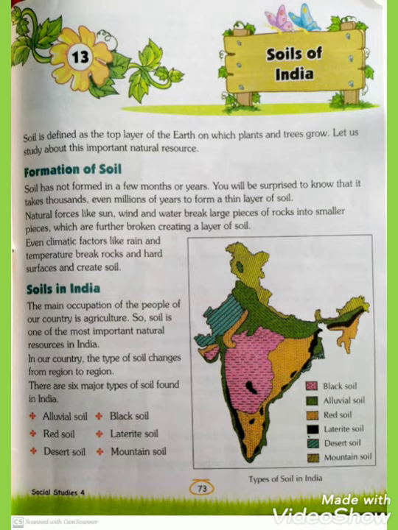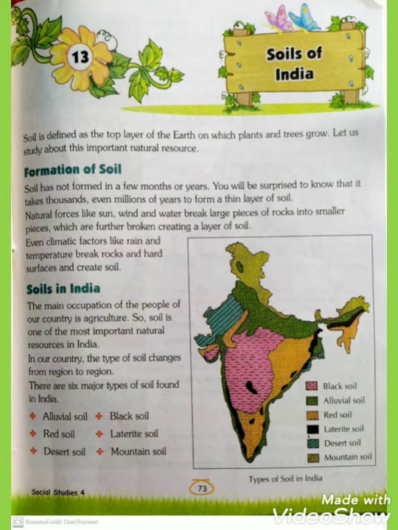Soils in India. The main occupation of people of our country is agriculture. Now you will see which type of soil can be found in India. Occupation, any work that helps us to earn money is called an occupation, and you all know the main occupation of our country is agriculture. Agriculture means keeping animals and farming also. So soil is one of the most important natural resources in India.